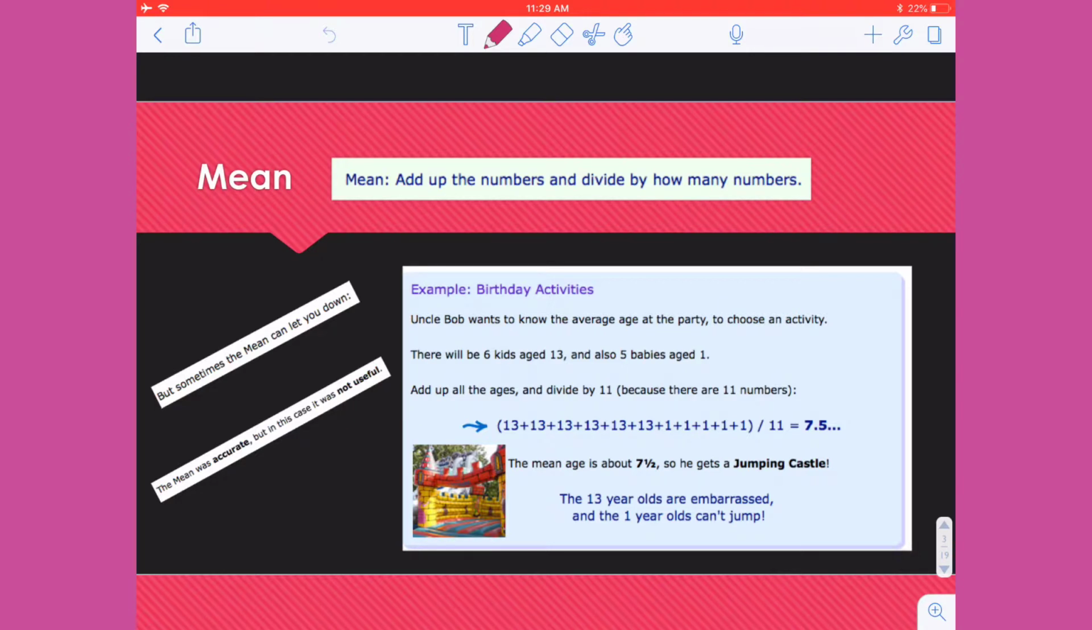But that's not very accurate, right? Everybody was literally either 13 or 1. So to say 7.5, there was nobody there that was near the age 7.5. So the mean honestly isn't a good predictor of the data, nor is it a good central value of what was going on at this particular party.